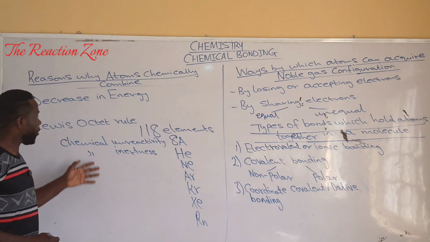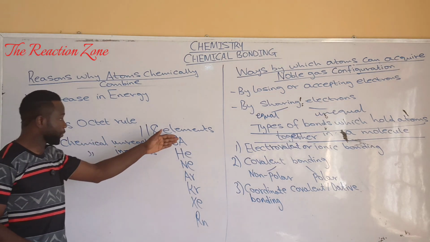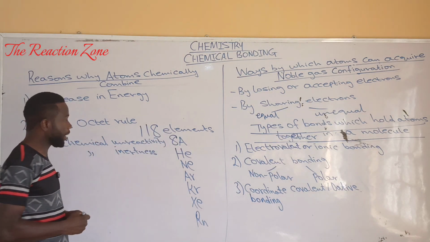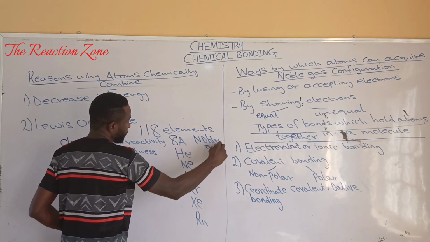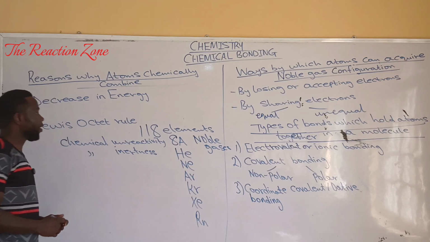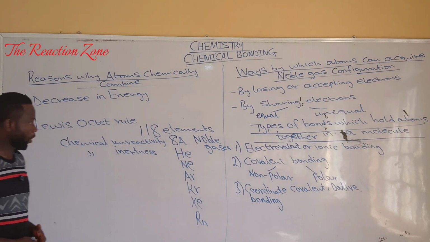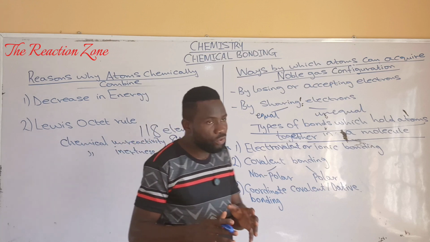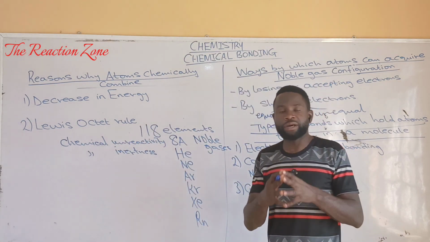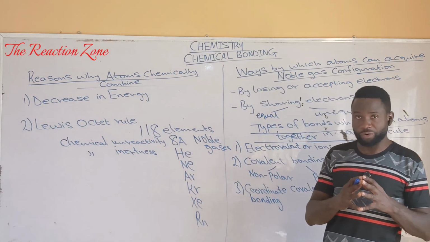And the chemical unreactivity of elements of this group, mind you, elements of this group are also referred to as noble gases. So the chemical unreactivity of the noble gases is due to their outermost shell electronic configuration.